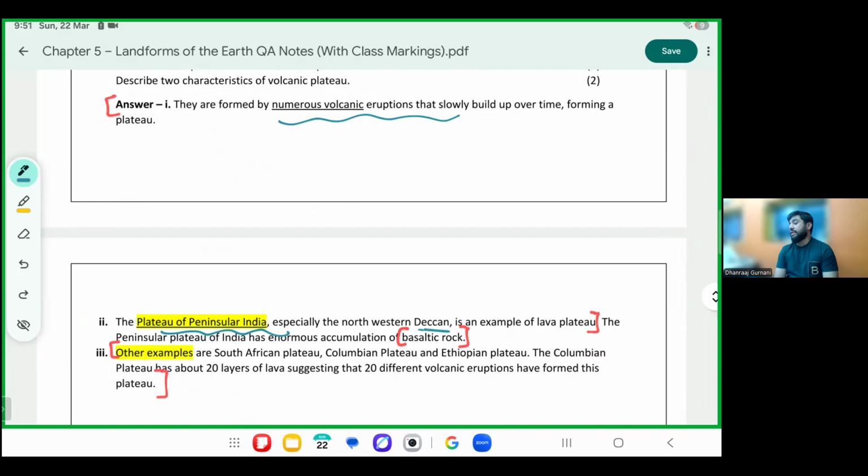Deccan Plateau or any volcanic plateau has basalt rock in it. Volcanic rock example is basalt. Some other examples are South African, Colombian, Ethiopian. Colombian plateau had 20 layers of eruption, suggesting that 20 different times the volcanic eruption happened, resulting in this.